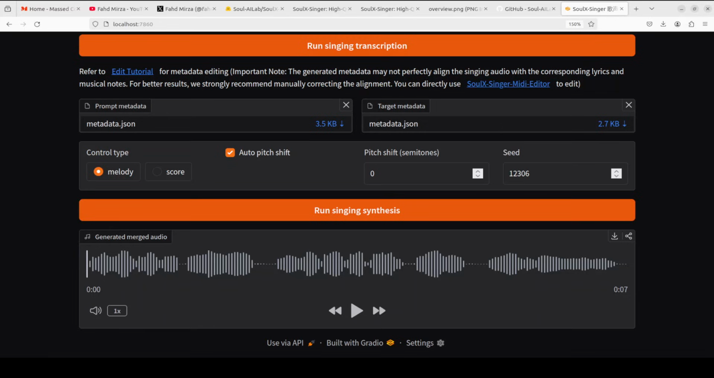So let me just quickly play this generated song very quickly. Who says you're not pretty? Who says you're not beautiful?